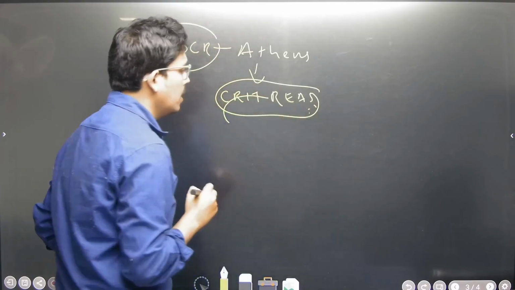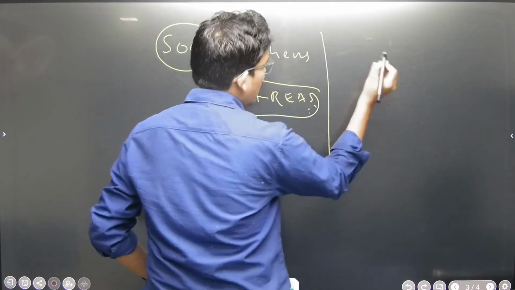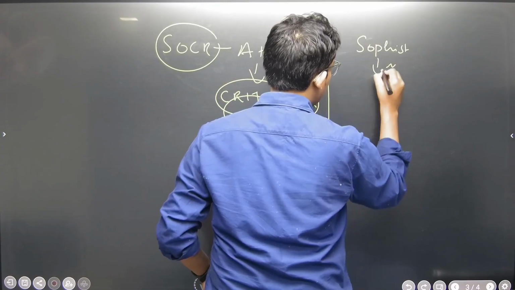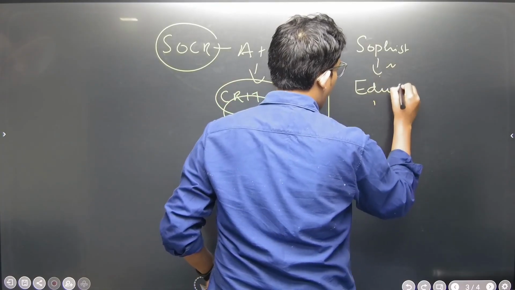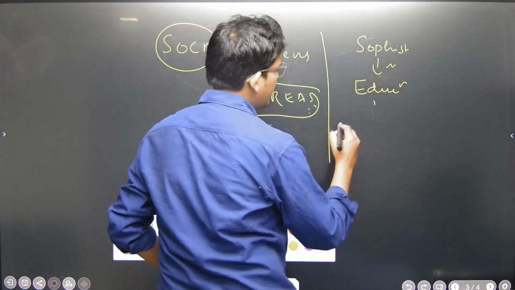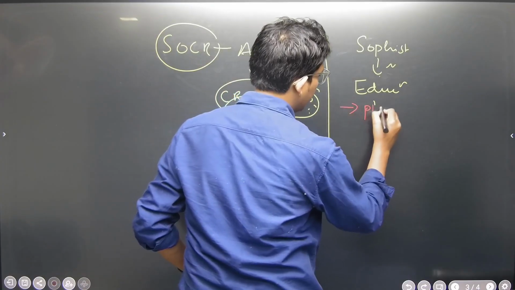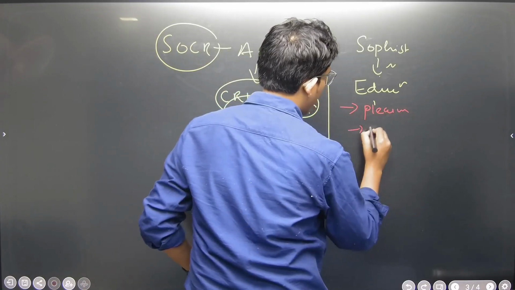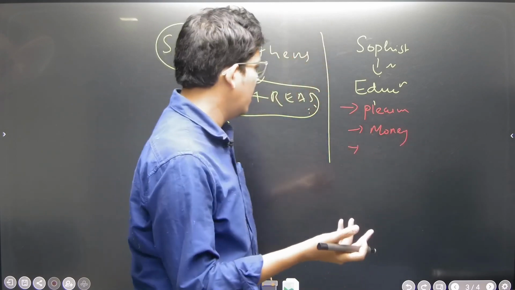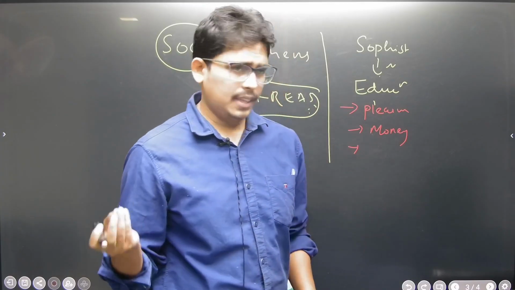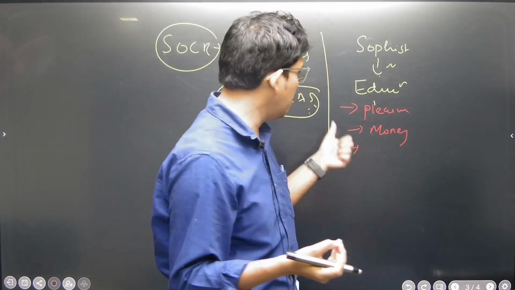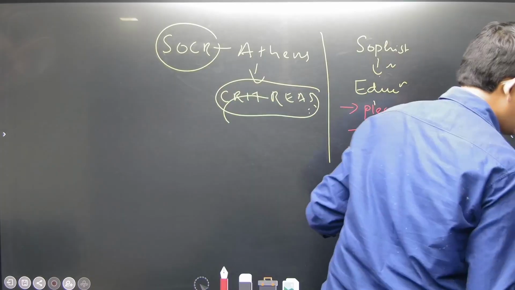But we know that in Athens another system was running: sophist education, an education of elites. They only taught how to get pleasure, money, and all the other facilities. Their only intention was to make students learn how to earn pleasure, money, then power.